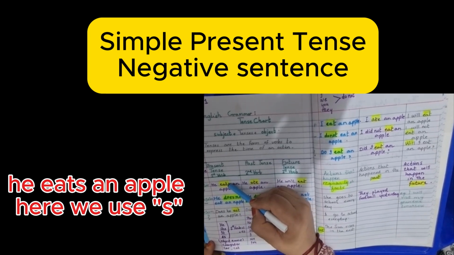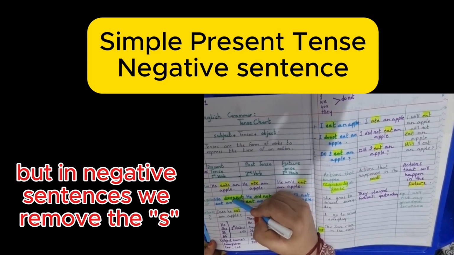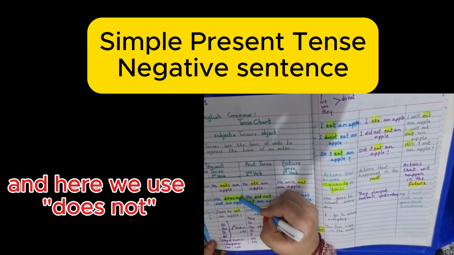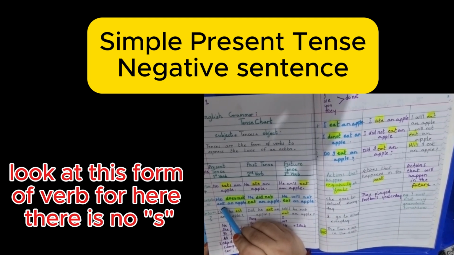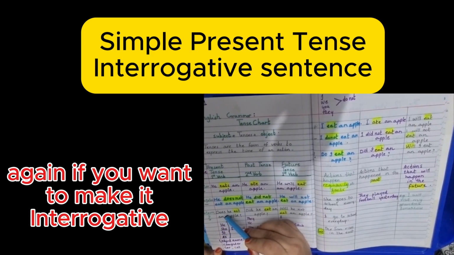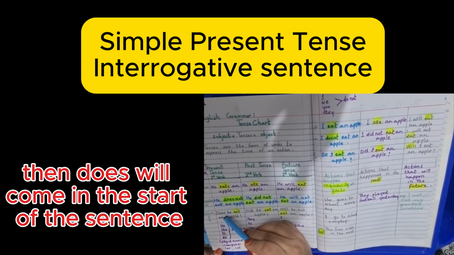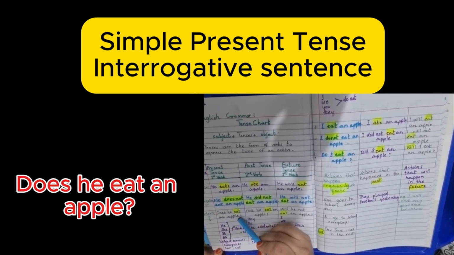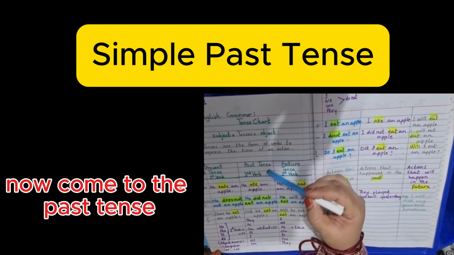Here we use s, but in negative sentences we remove the s and use does not. Look at this form of verb. Here there is no s. Again, if you want to make it interrogative, then does will come at the start of the sentence. Does he eat an apple? Is it clear?